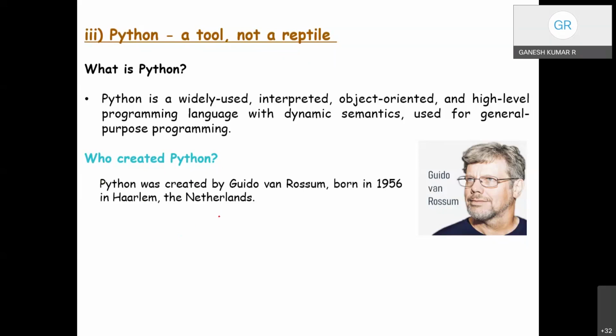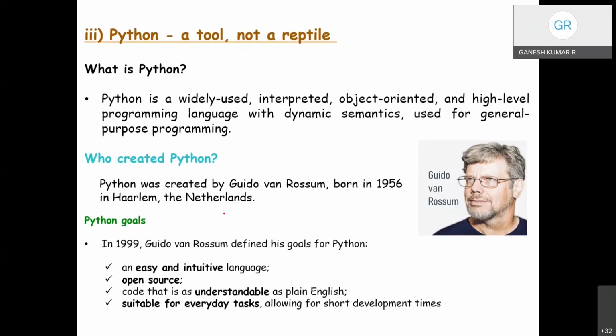The creator of Python is Guido van Rossum, who was born in 1956 in Haarlem, the Netherlands. In 1999, Van Rossum defined his goals for Python. It is expected to be an easy, intuitive, and well understandable language, available to all, open source. Simple, like plain English, understandable to everyone. That is the reason this language has been introduced at the school level and is suitable for everyday tasks, which permits developing short apps.